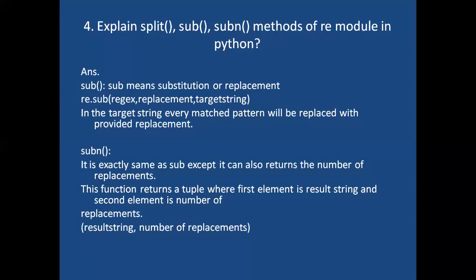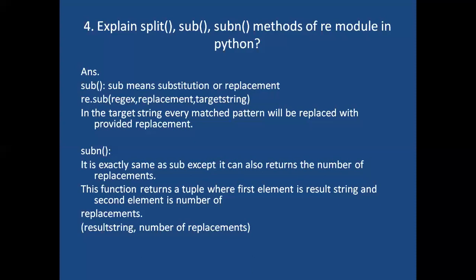Inside the regular expression module we have a function with the name sub. What is the syntax? sub of regex, comma, replacement, comma, target string. In the target string, every matched pattern will be replaced with the provided replacement.